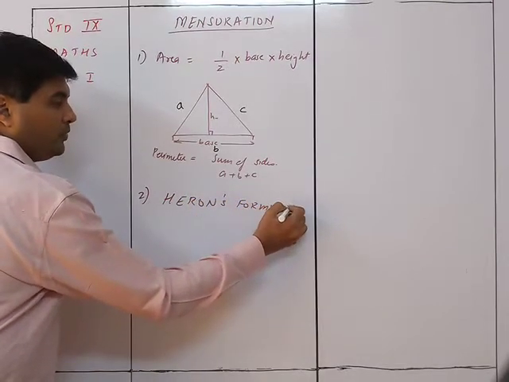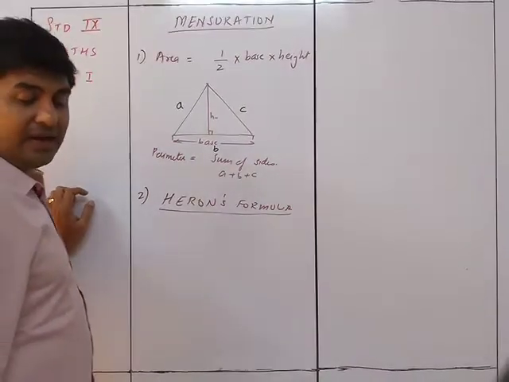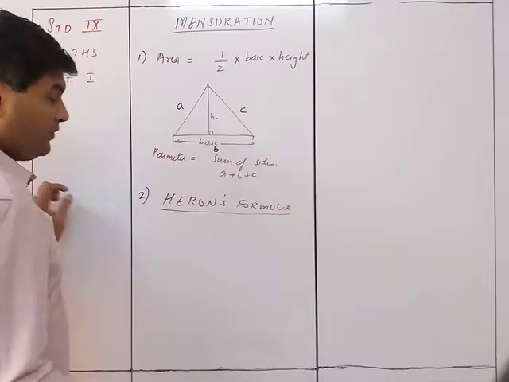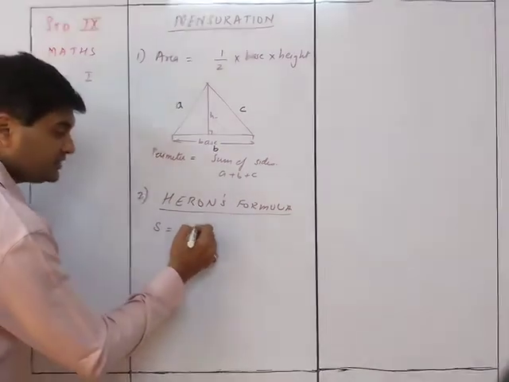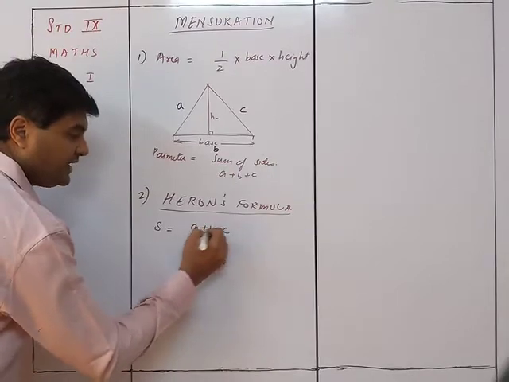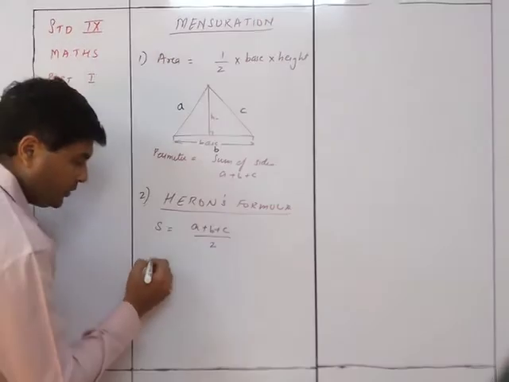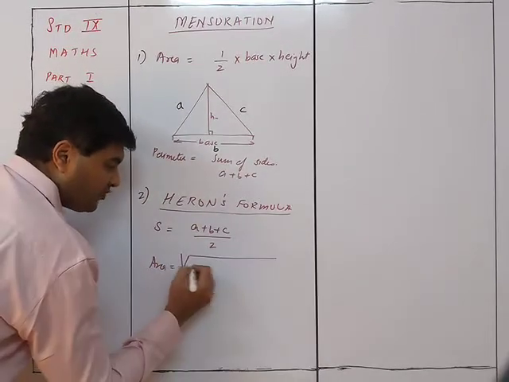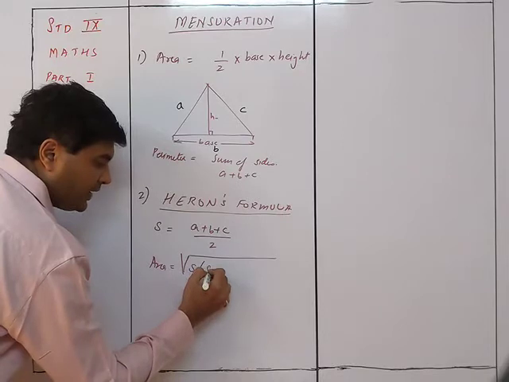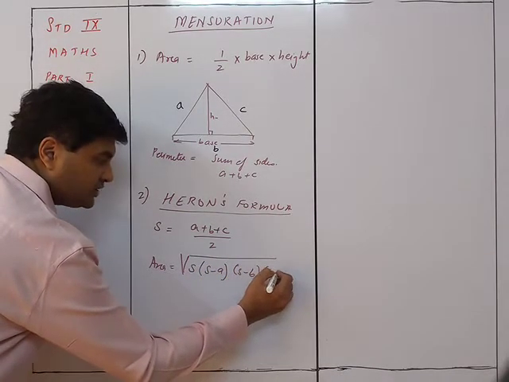We will use Heron's formula for finding the area of this triangle, where first of all we say S is the semi-perimeter, which is A plus B plus C upon 2. This is the semi-perimeter, and then area is equal to square root of S into S minus A into S minus B into S minus C.